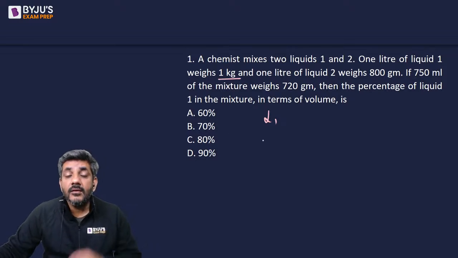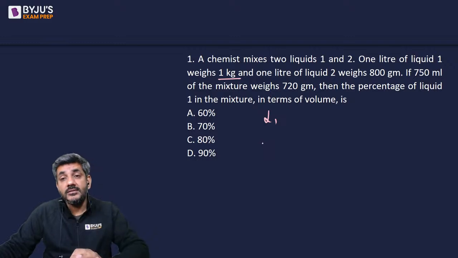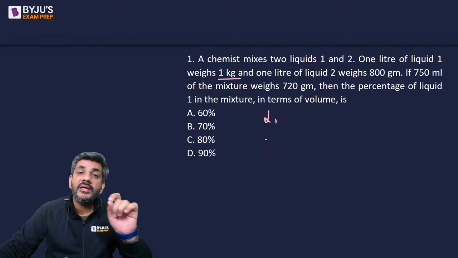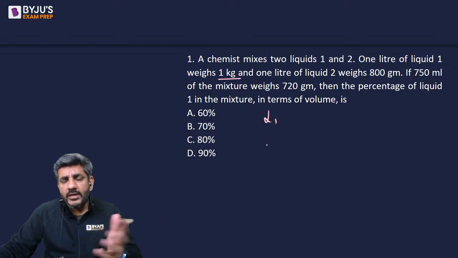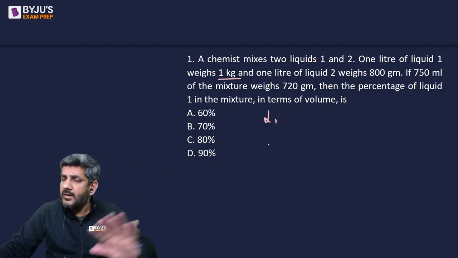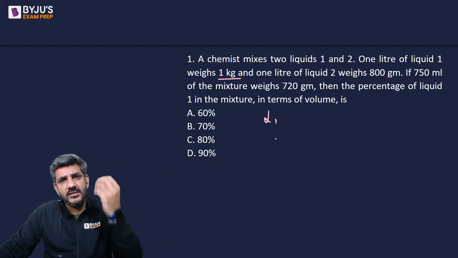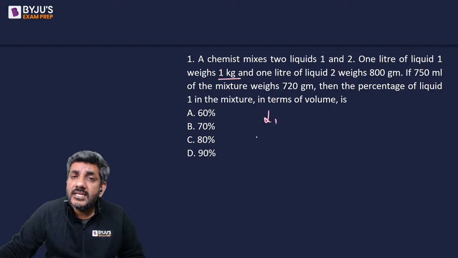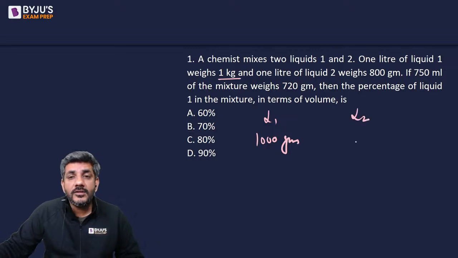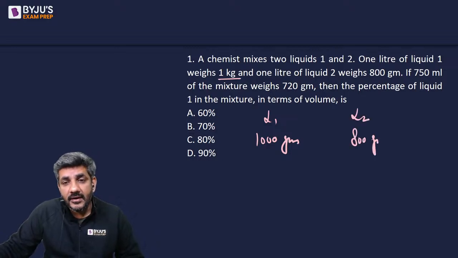So can I say 1000 ml weighs 1000 grams? That means 1 ml weighs 1 gram, right? So you can find it per ml, per 10 ml, per 100 ml, whatever you feel like, or you can find it per 1000 ml. So 1 litre of liquid 1 weighs 1000 grams, and 1 litre of liquid 2 weighs 800 grams.